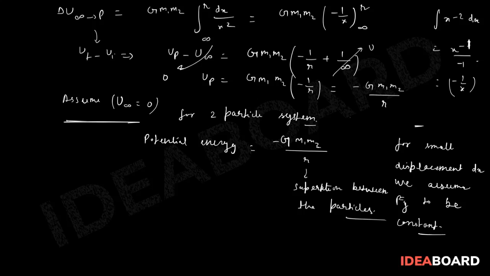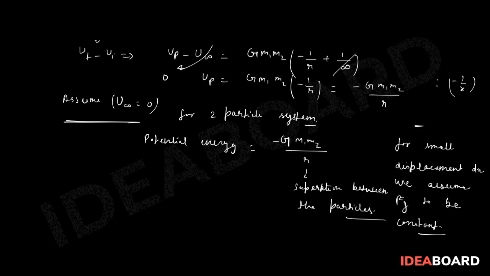Now I can give one example so that you will be able to apply this in your questions. Let's say there is a three particle system, A, B, C, forming a triangle.